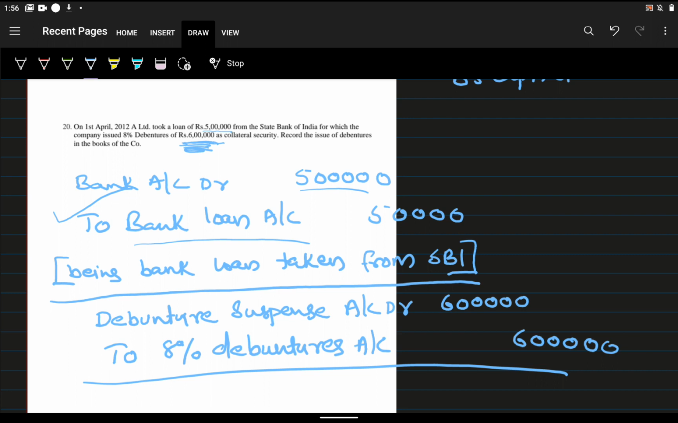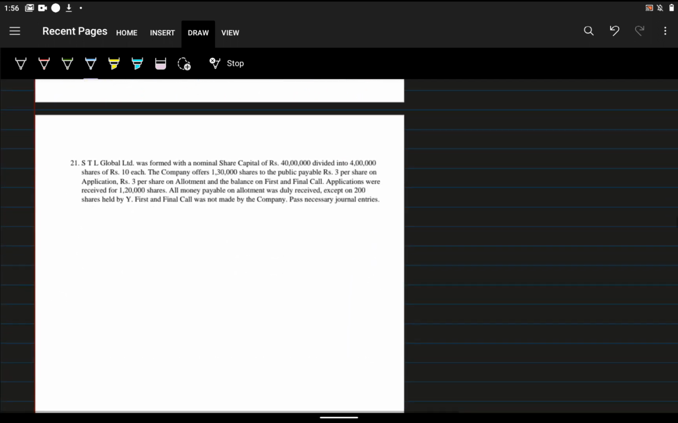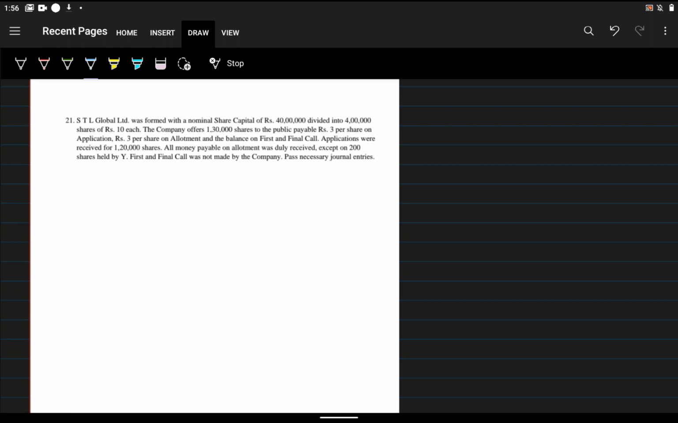At the time of giving debenture as collateral security, we want to write debenture suspense account debtor to 8% debentures account. So that is the answer for that question. Now come to the 21st question. It's a simple question. We already did many questions like this.